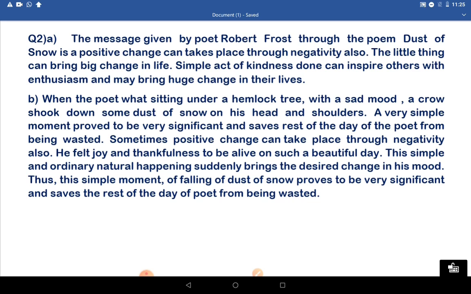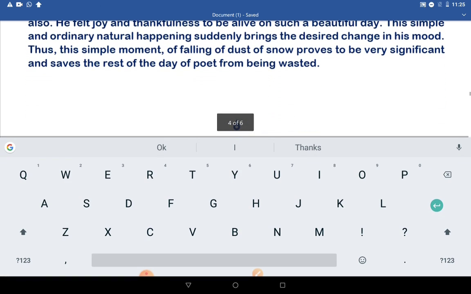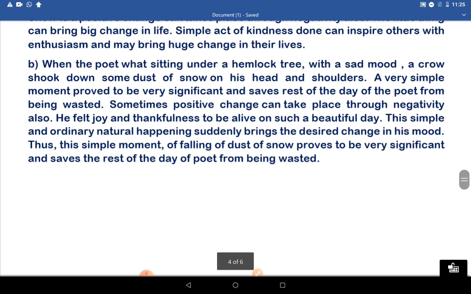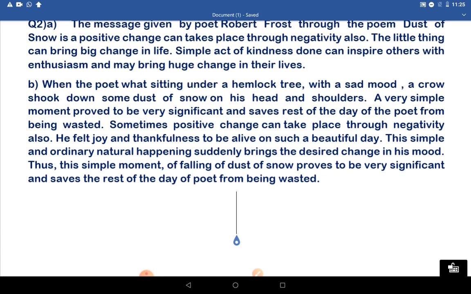So, in a nutshell, you can also write an incident which has happened with you in this context, to have a glimpse of your understanding of this perspective of the poem. Okay, so this was your worksheet. Hope you have understood it well.